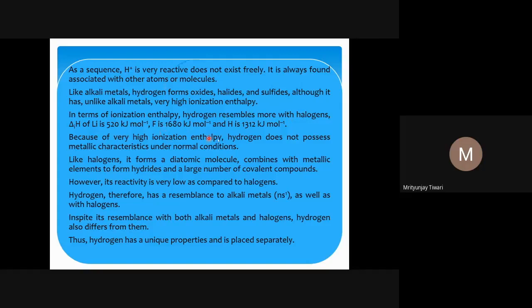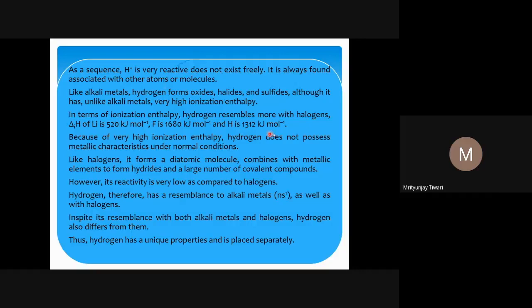So the ionization potential of hydrogen is closer to that of the halogens and not closer to that of the alkali metals. And even though it can form oxides, halides, or sulfides, and in those, if you remember, the oxidation number of hydrogen is +1. So +1 means what? It behaves like the alkali metals, which are monocationic. But because of very high ionization enthalpy, hydrogen does not possess metallic characteristics under normal conditions.